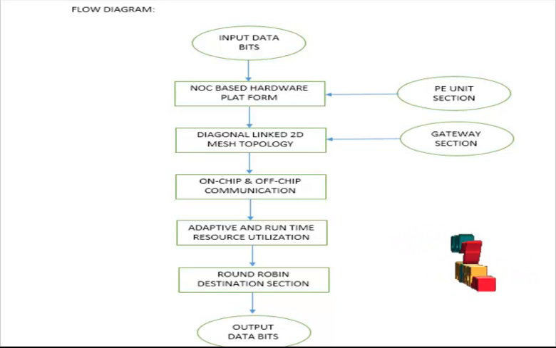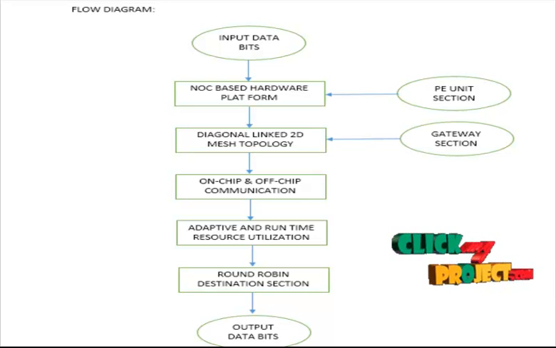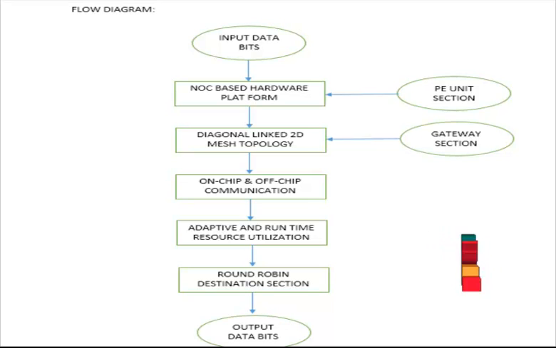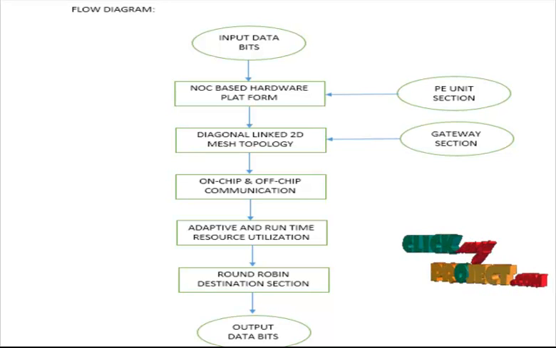And we support on-chip and off-chip communication. This communication is utilized through the gateway section. In this gateway section, every 3x3 2D mesh topology router section is connected to the gateway, from one router section to another router section. These on-chip and off-chip communications are maintained by the overall source and destination based process.